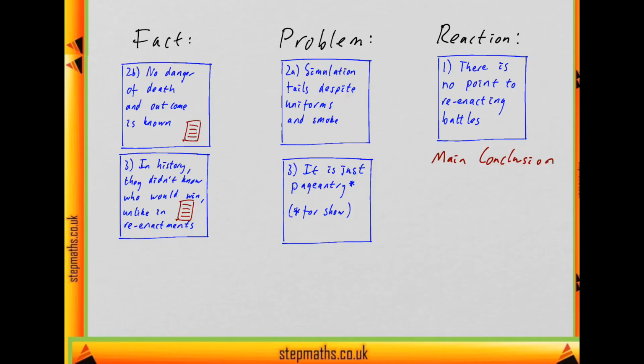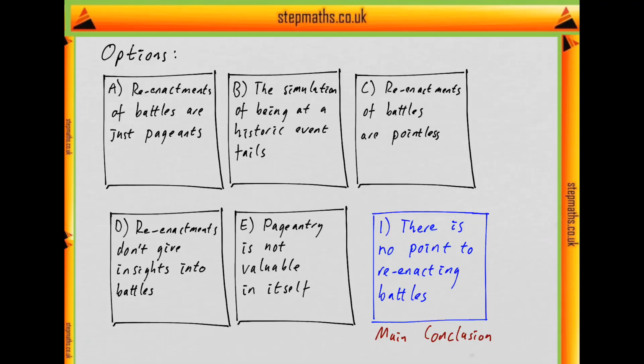Okay, so now let's look at which of our options best expresses this conclusion. Okay, so here are my 5 options, and here's my main conclusion. Well, if we look at something that says there's no point to reenacting battles, well, that's almost exactly what C says. It says it's pointless. It's the same as saying there's no point. So it looks like C is going to be the answer.